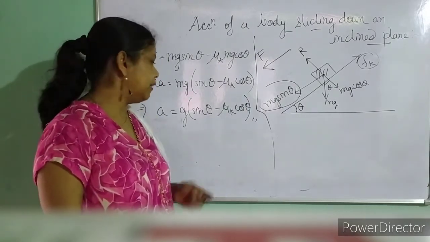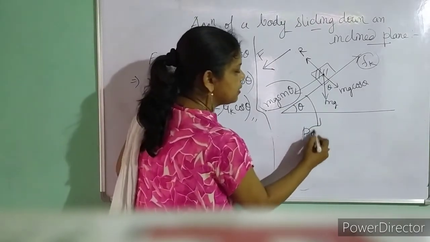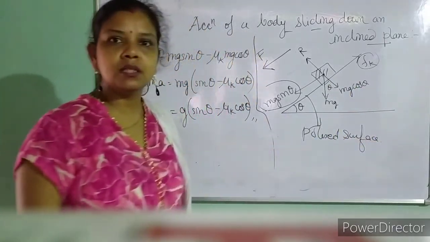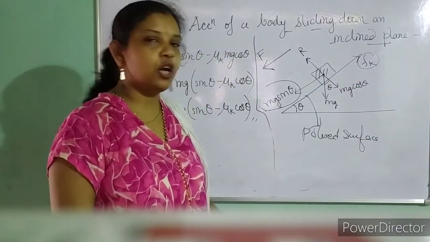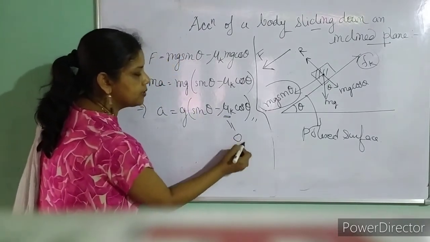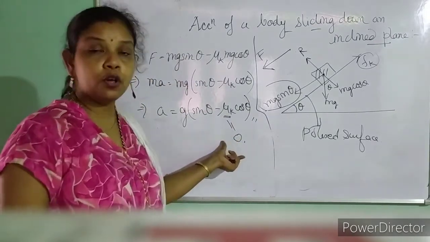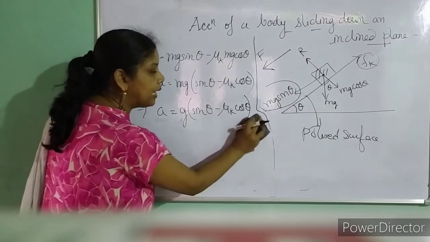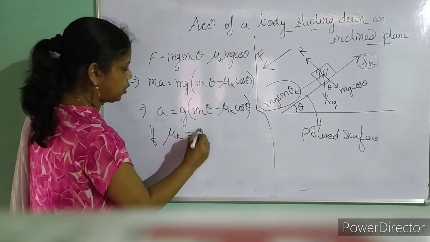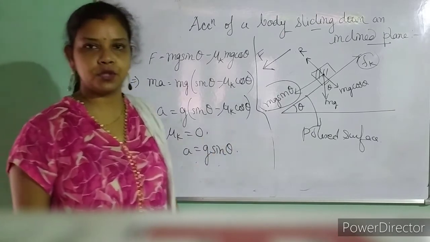Now the next part is, if this is the acceleration and this is a polished surface. What does polished surface mean? If it is a polished surface, then there will be no friction. If there is no friction, this mu k will become what? It will become 0. If mu k is equal to 0, then a will be equal to g sin theta. So this is the expression.